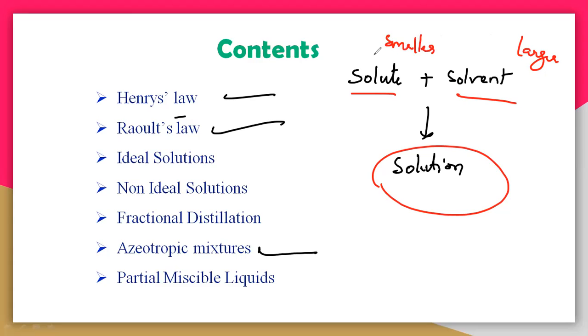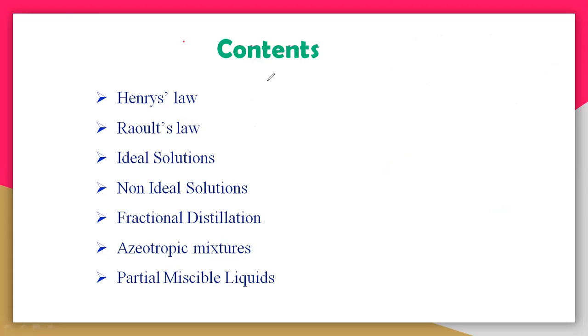Let me tell you some examples. Let us take sugar in water, or you can take salt like NaCl plus water. In this case, let us take 2 grams of NaCl and 500 ml of water, half a liter.